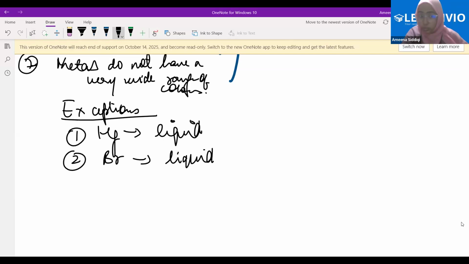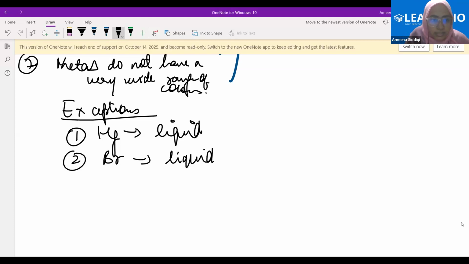So I might also ask you, what are the two elements which are liquid at room temperature? I'm not even asking you to differentiate between metals and non-metals. Both of them are elements. So the only two elements which are present in the liquid form at room temperature are mercury and bromine. Should I write the full name instead of the symbols? But are you able to understand Hg and Br? Yes, ma'am. Br is for bromine and Hg is for mercury.